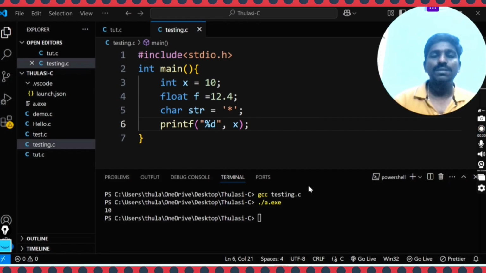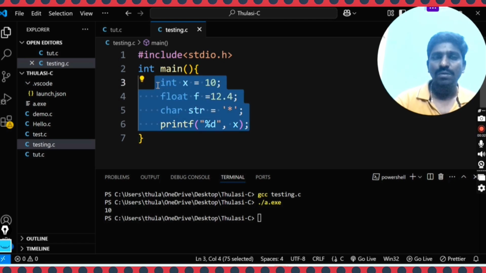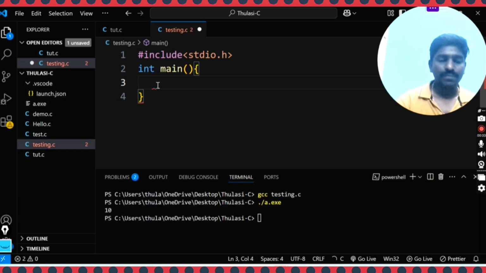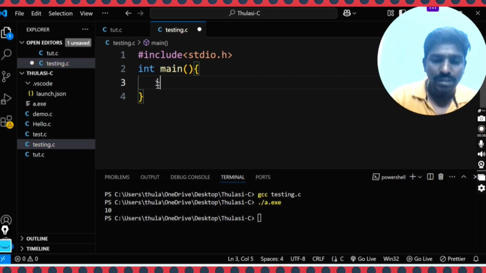Hello. Now we will see how scanf works. This is my previous program. Here I have to remove this, and take two variables, int a, b.